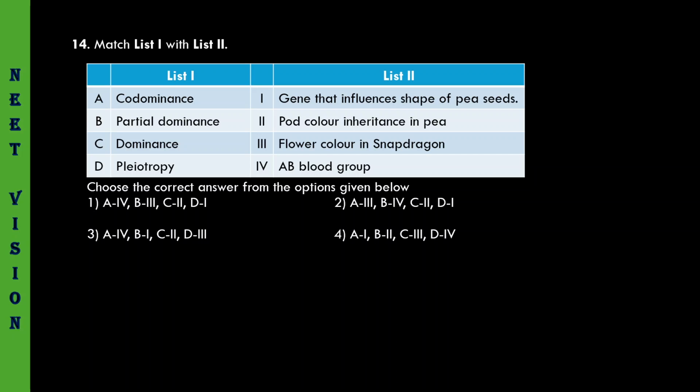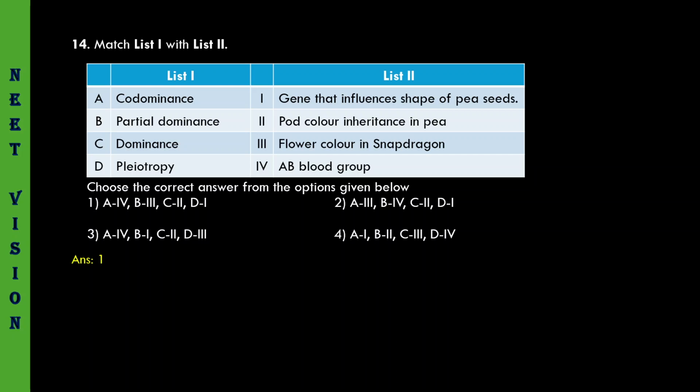In terms of shape of the seed, it shows the dominance pattern of inheritance, the Mendelian pattern. So pleiotropy is D1. So A4, B3, C2, D1. First option must be the correct one.